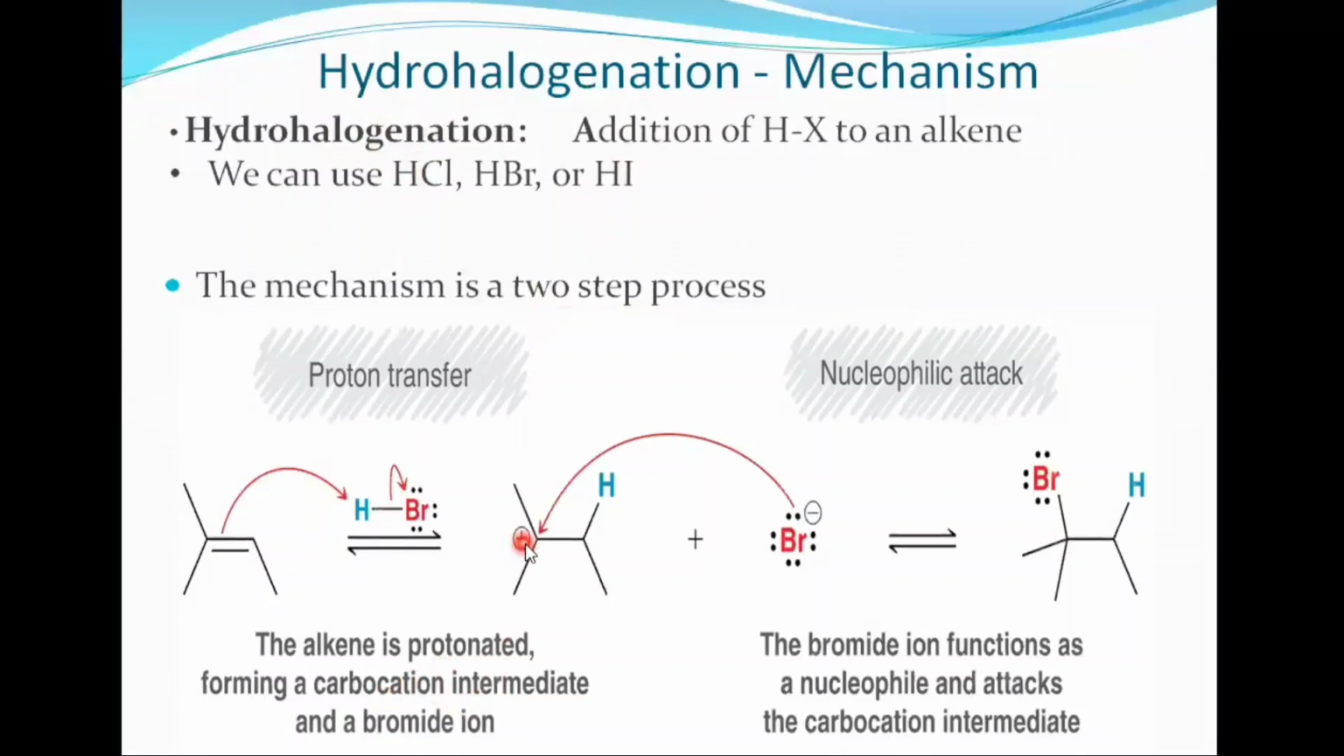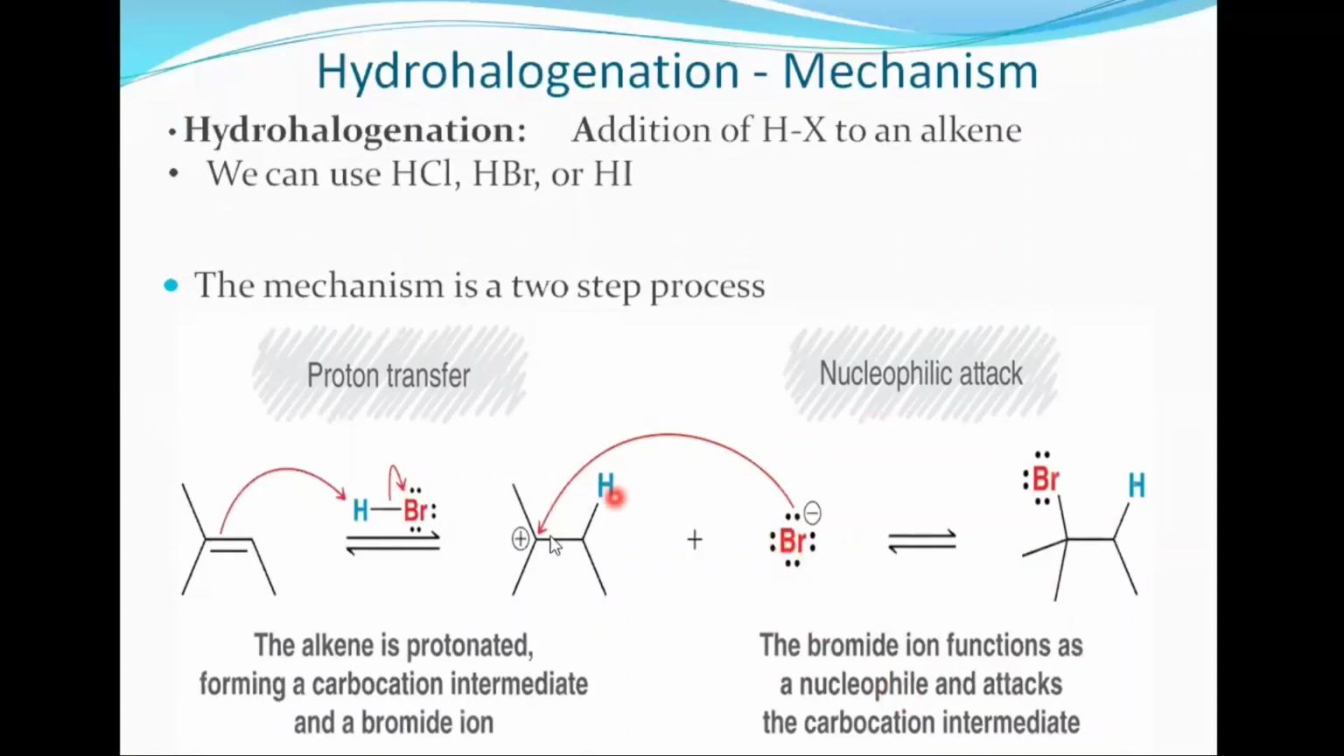As a result, this carbocation intermediate is formed, and a bromide ion leaves. In the second step, which is a nucleophilic attack, the bromide ion which is formed will attack this tertiary carbocation, and as a result we will get this product. The bromide ion functions as a nucleophile. Why nucleophile? Because it is attacking an electron deficient species other than hydrogen. Here it is a carbon. So that's why it is a nucleophilic attack on the carbocation intermediate, and we will get this product.